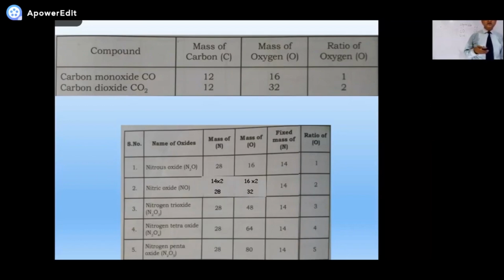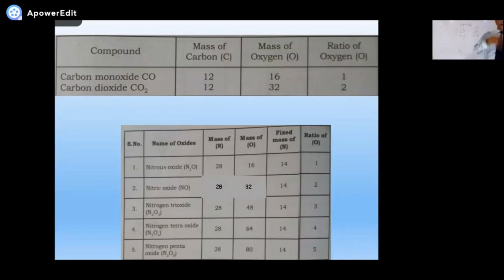We are multiplying by the same value, so overall there will be no net change at all. So we can write it like this. See the third one, N2O3. N2 means 14 mass of a nitrogen, 2 nitrogens are there, 14 twos are 28. Then oxygen 16 threes are 48.